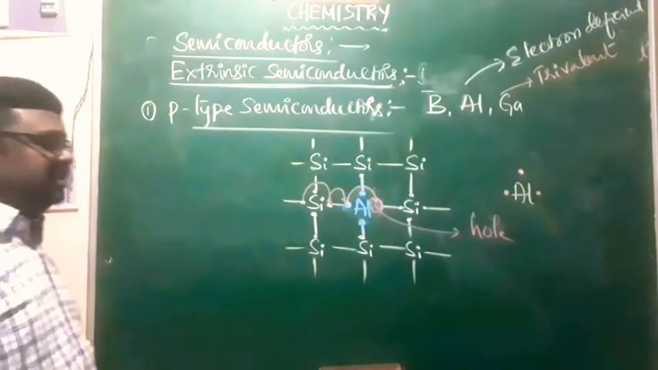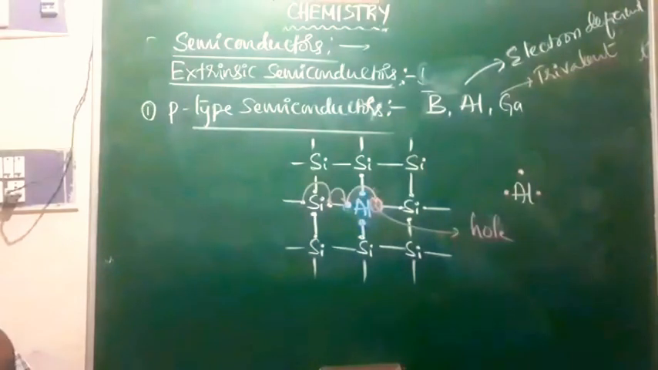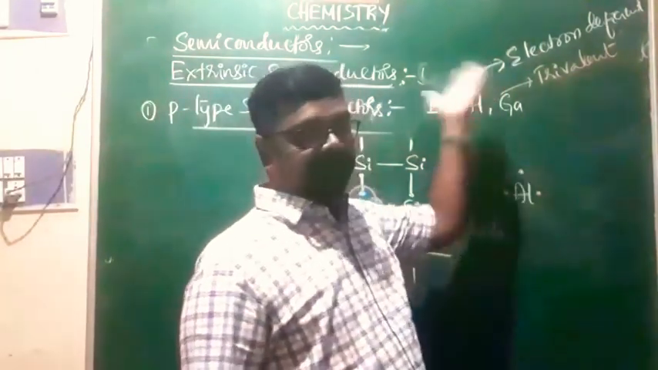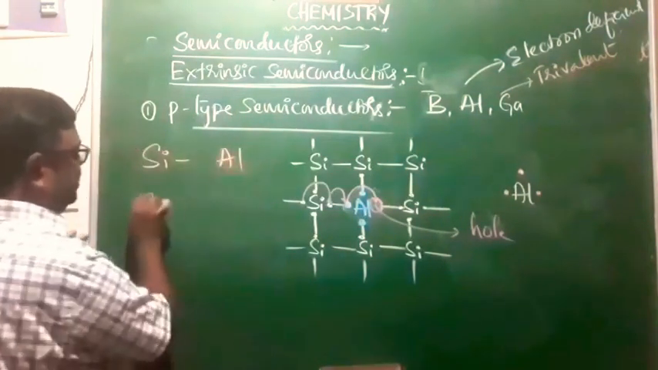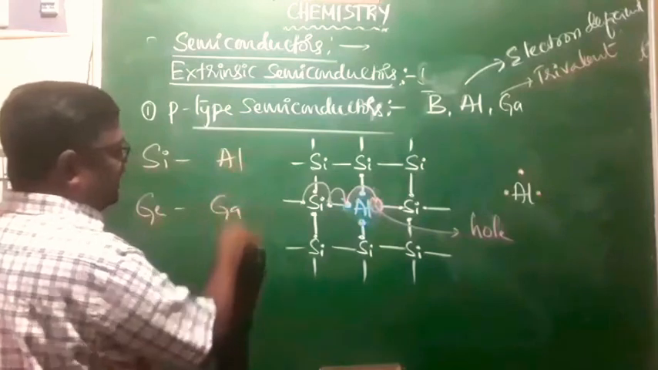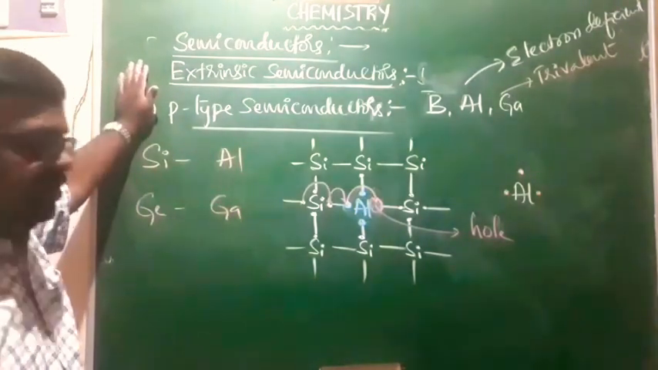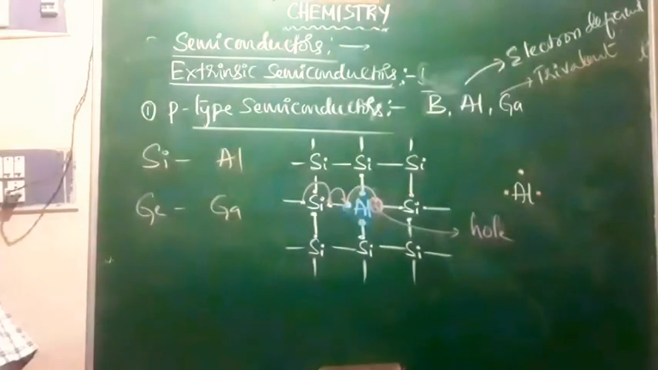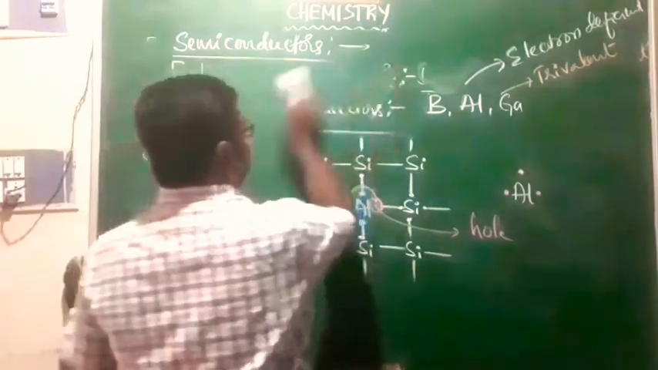Examples for P-type semiconductors are silicon doped with aluminum, or silicon doped with boron, or germanium doped with gallium. You can give these as examples for P-type semiconductors, and that is what we call P-type semiconductors. Is that clear? So with that information, we'll switch over to the next topic, that is applications of semiconductors.